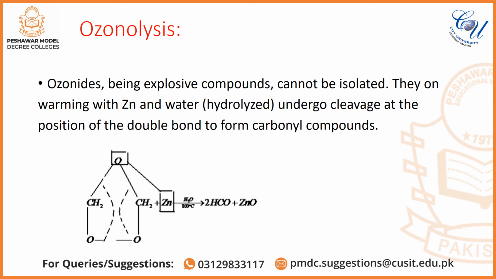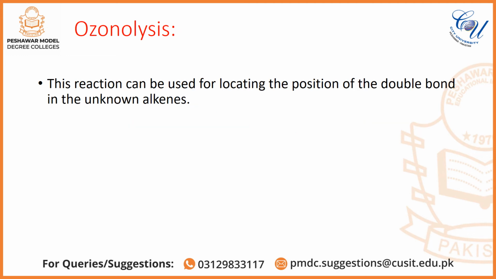So two moles of formaldehyde are formed. Why? Because the initially taken alkene was ethene, which is symmetrical. In the case of an unsymmetrical alkene, we will get different products. The reaction can be used for locating the position of the double bond in an unknown alkene.